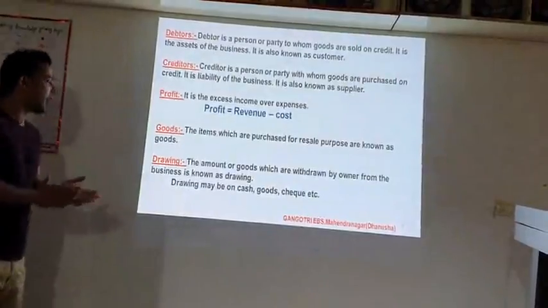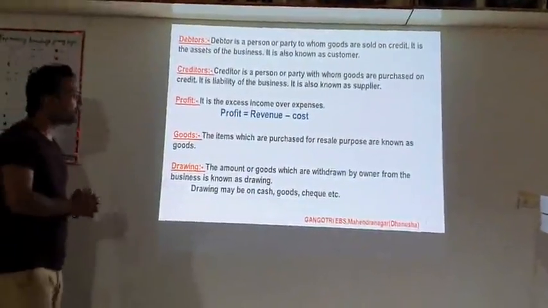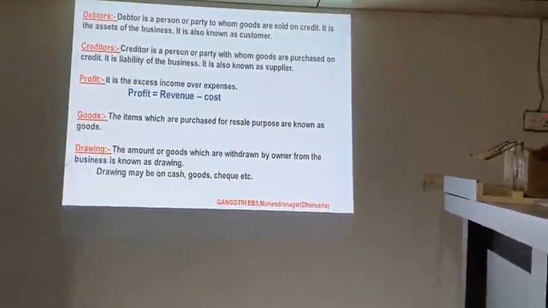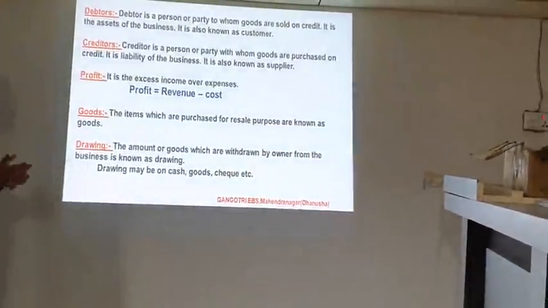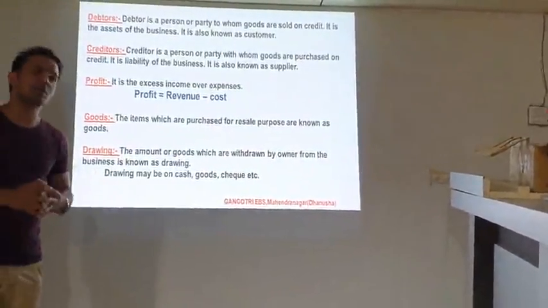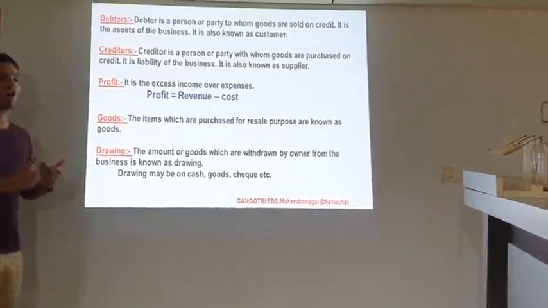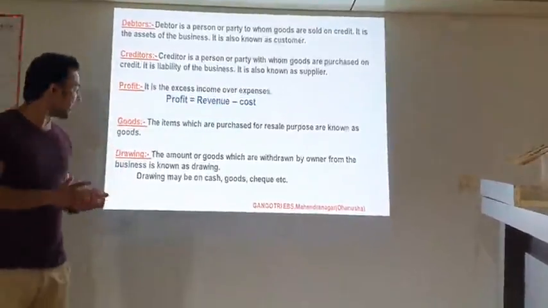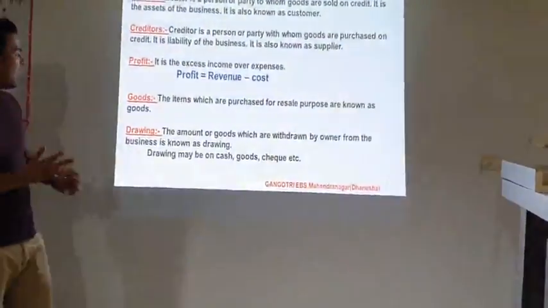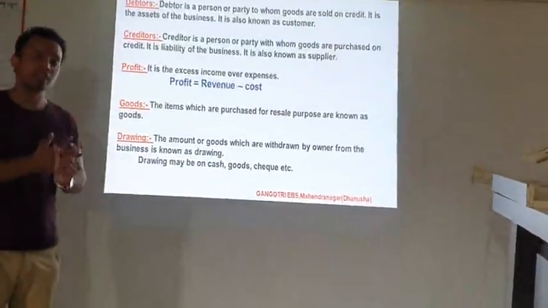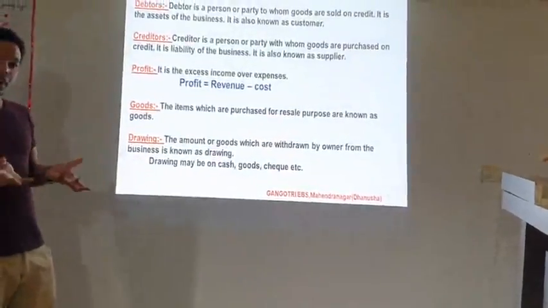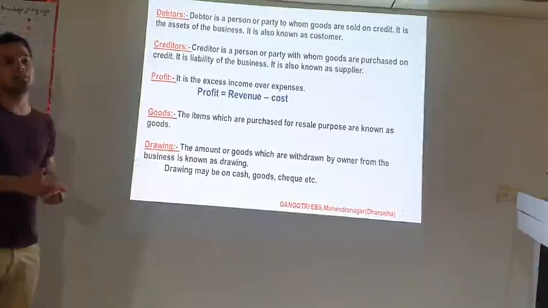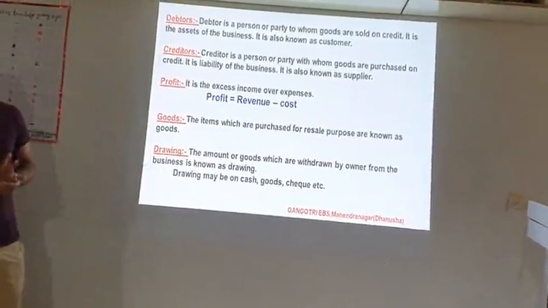And there is drawing. Drawing is the amount or goods which are withdrawn by the owner from the business. Drawing may be in cash, goods or cheque. If the owner draws an amount of cash, or goods, or assets from the business, that is called drawing. Sometimes the owner withdraws a cheque from the business, and the cheque amount that the owner receives from the bank is also drawing.